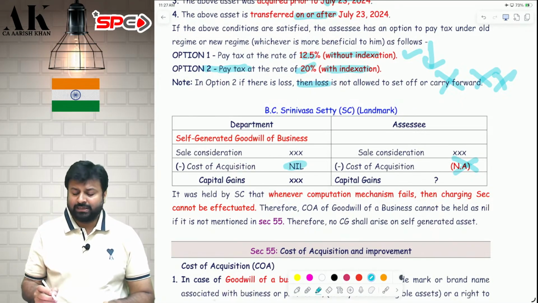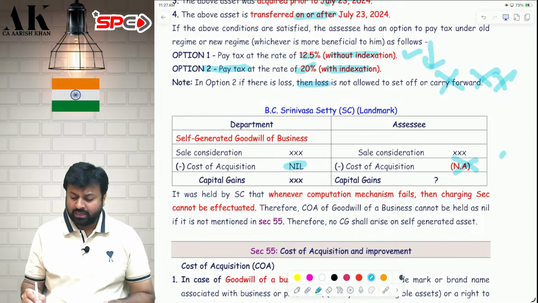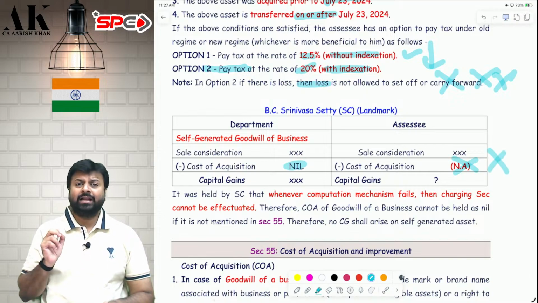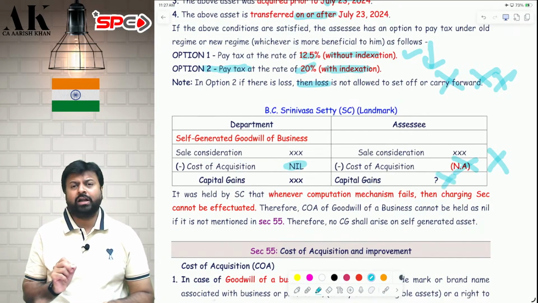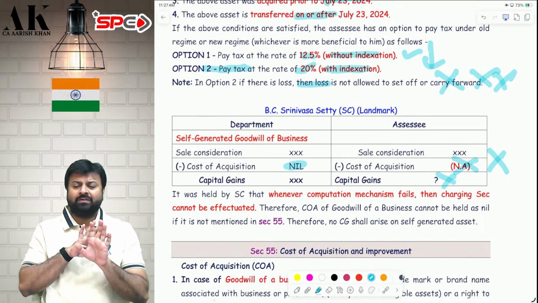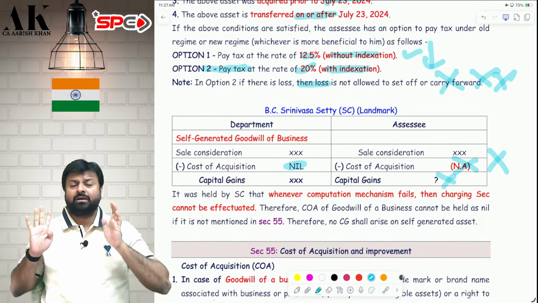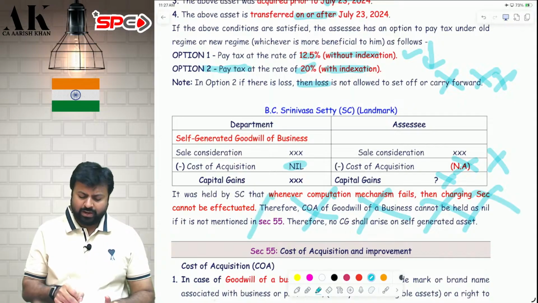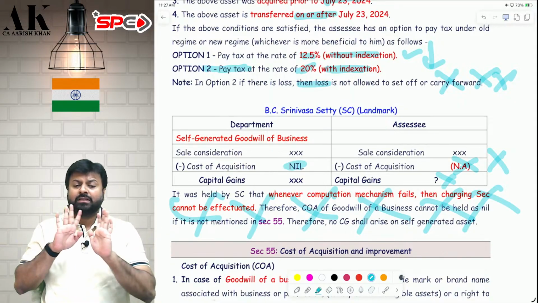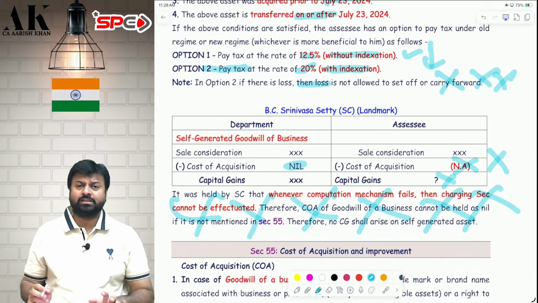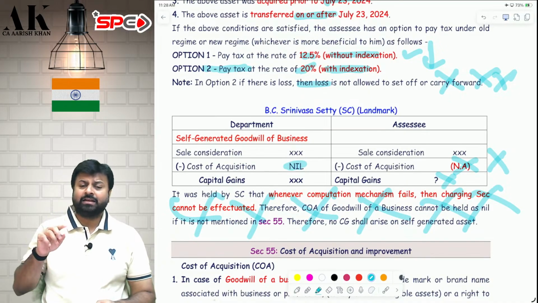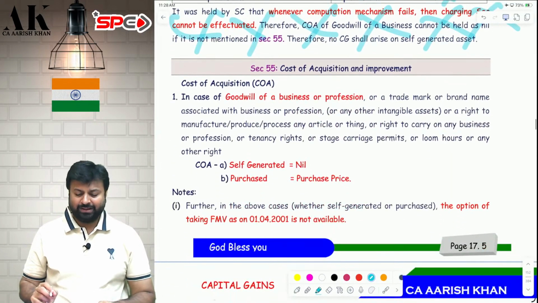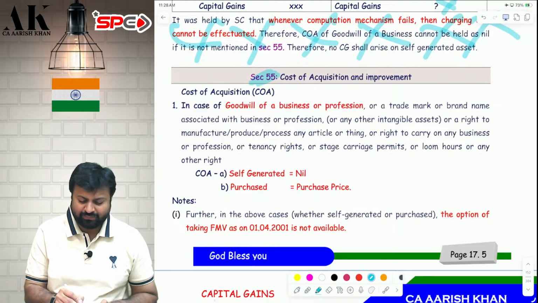Therefore, the Supreme Court said that it is not nil because it is not mentioned in the definition of cost of acquisition. Therefore, it is not applicable, and sale consideration minus cost of acquisition is not determinable. And therefore, the Supreme Court gave a landmark judgment that whenever computation mechanism fails, the charging section cannot be applied on the assessee. Therefore, after that, the Government of India made an amendment in the definition of cost of acquisition in section 55, and